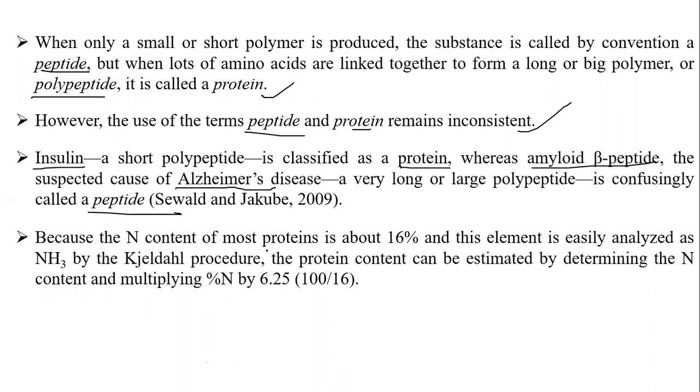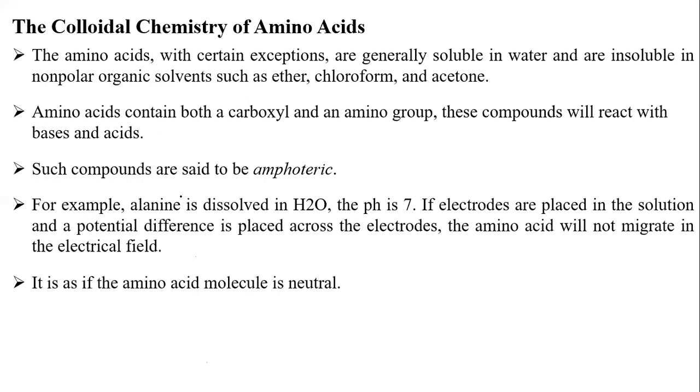Because the nitrogen content of most proteins is about 16%, and this element is easily analyzed by the Kjeldahl procedure. We know what we usually do in our laboratory: the protein content can be estimated by determining the N content and multiplying by 6.25. These are the analytical procedures. So let us continue the class.